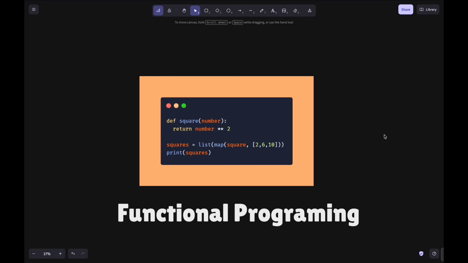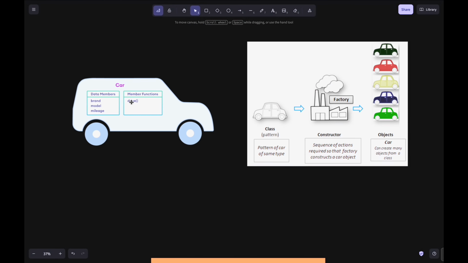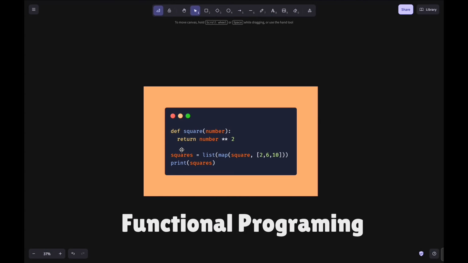So what is functional programming? Just now you have seen this drive is a function, so it will do that kind of work whenever it is called. Whenever a driver comes and drives, that car will drive. Here the whole code base will be functional programming, where you write a function and it does that kind of task. Like here, this is Python code, and earlier we saw an example in JavaScript. Here we have squares of this array, and it will always return the square of that number. So this is functional programming.